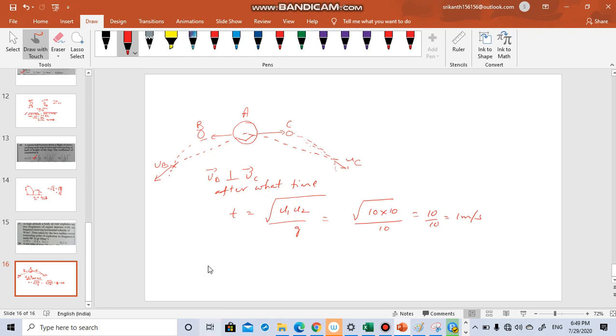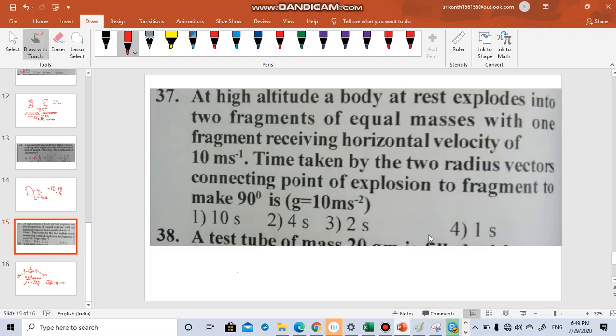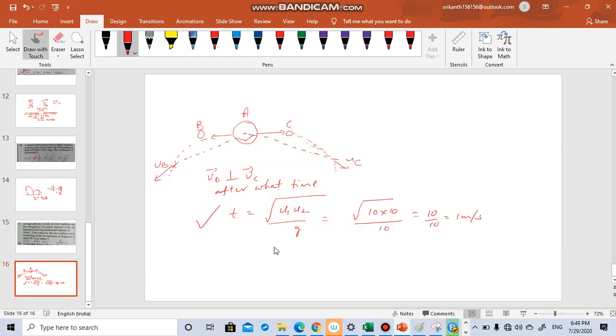So this is a standard result. T is equal to root over u1 u2 by g. Okay, u1 u2 both are here 10, so it is root over 10 into 10 by 10, it is 1. Okay, answer is 1 second. So this is a standard result. If anyone is interested in how this result has come, you can personally message me. I will derive and explain to you why t is equal to root over u1 u2 by g.